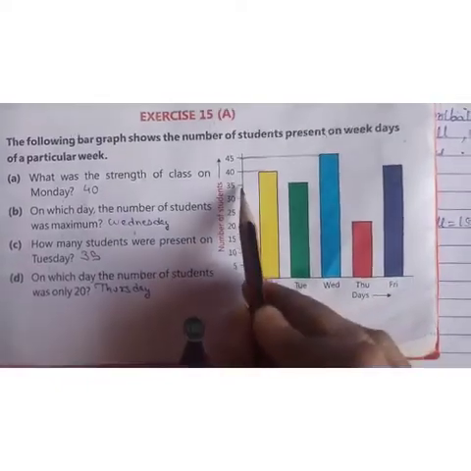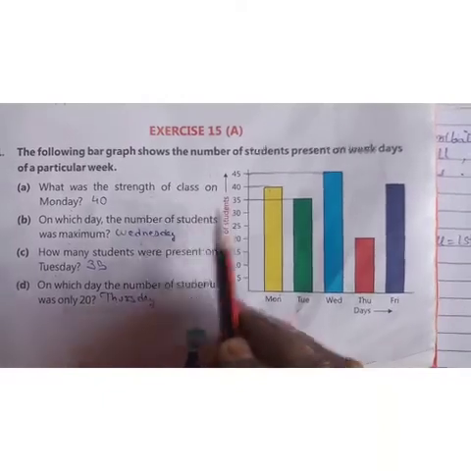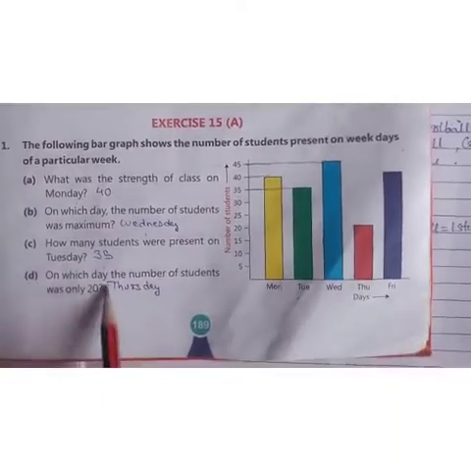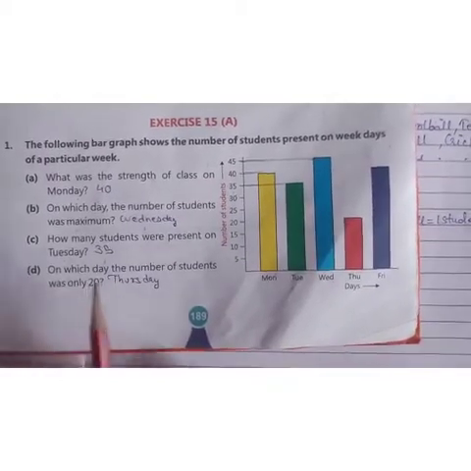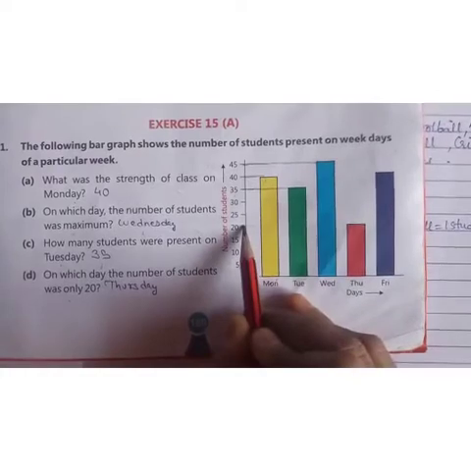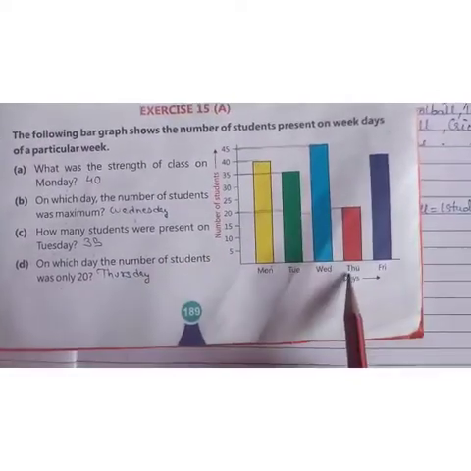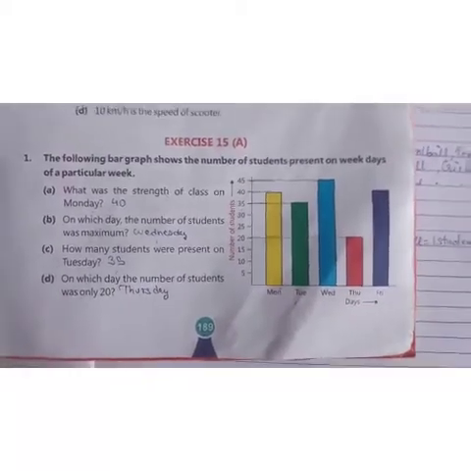The bar intersects at 35. So you write the answer as 35. On which day was the number of students only 20? Check where 20 comes. You can say it is on Thursday. So write the answer Thursday.